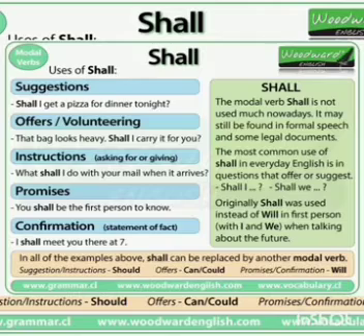Next, offers. That bag looks heavy. Shall I carry it for you? Shall I do this for you? When you're offering something. Next, instructions. That is when you want to ask or give something. What shall I do with your mail when it arrives? So when you're asking or giving something, shall is used.